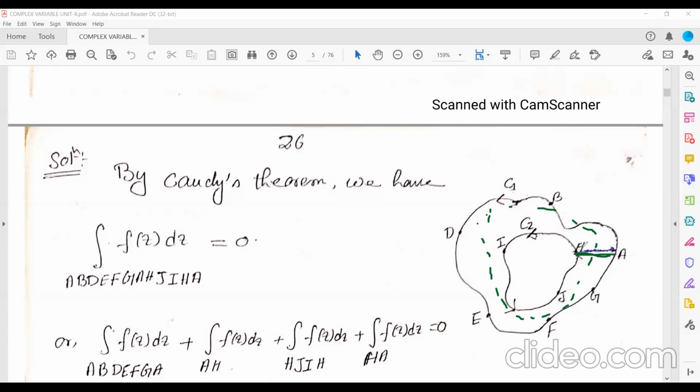Then what? You are moving what? Going this one. Then H, J, I, H. Then you need to come out, no? So H to A. So H, A. F(z) dz. And the sum will be what? 0, because the function is analytic over this region.